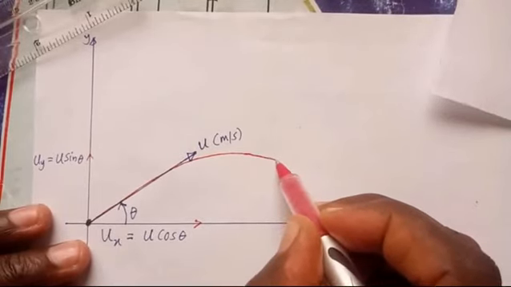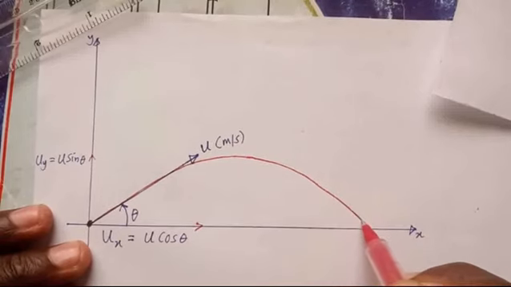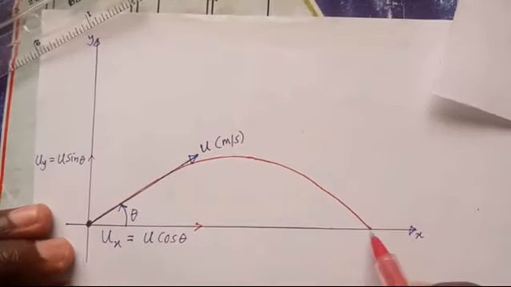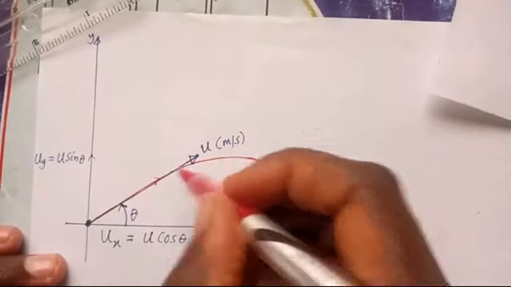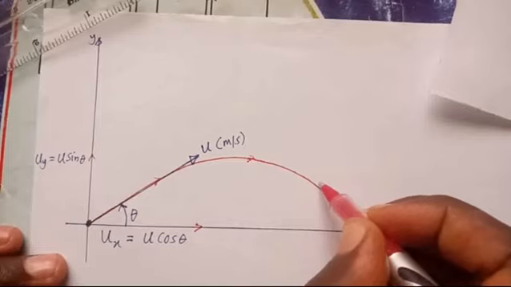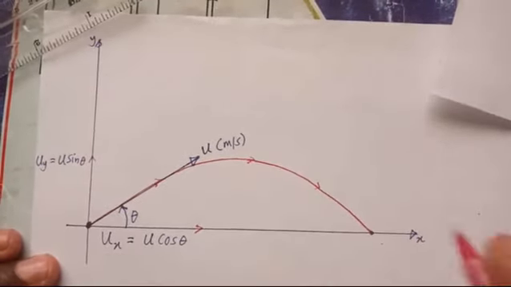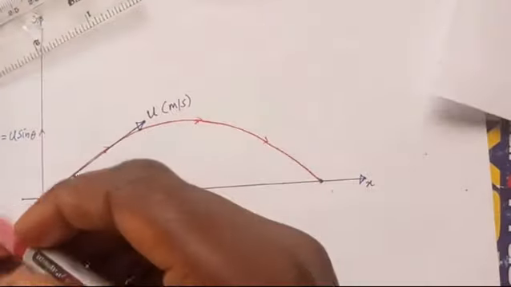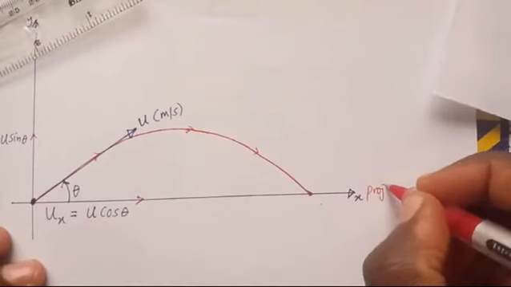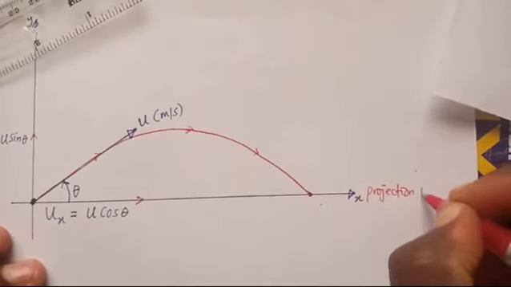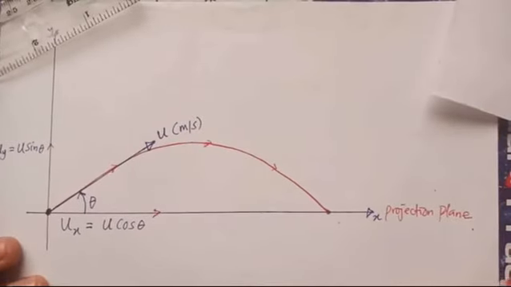It will bend, and after some time gravity overcomes it, and then it begins to come down until it reaches the projection plane again. So this is the path it will follow. This horizontal plane is called the projection plane, because this is the plane from which it was projected.